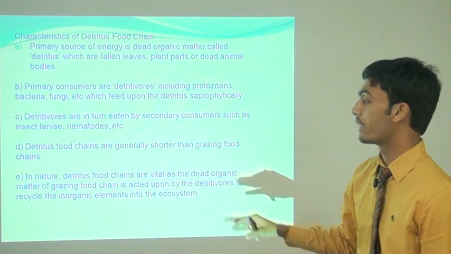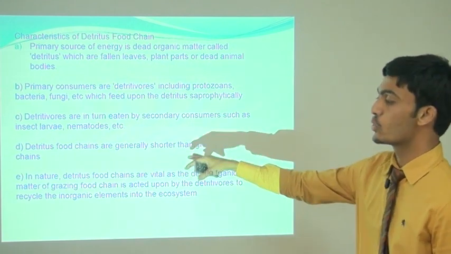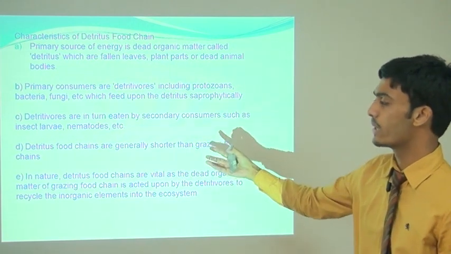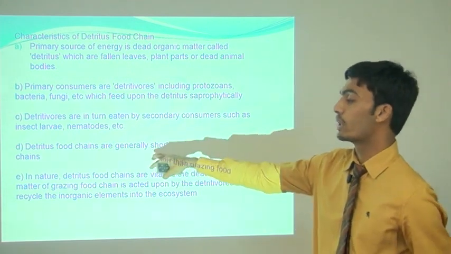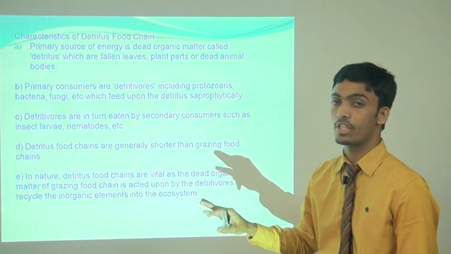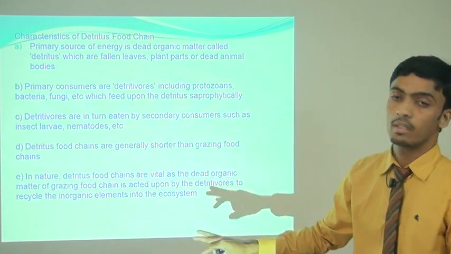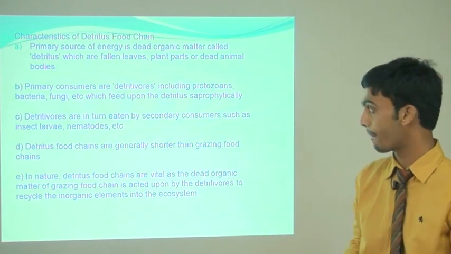As we showed, the grazing food chain starts from the producers, then primary consumers, secondary consumers, and last the decomposers. Here, it starts from the dead organic materials and ends in three steps. So it is shorter than the grazing food chain.